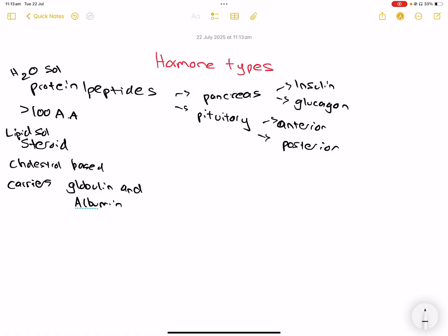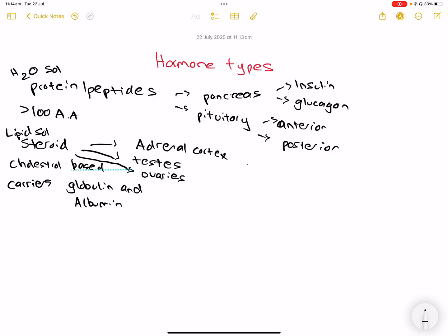Okay, those are the two carriers. The steroid hormones are the ones released from the adrenal cortex. There's also some release from the testes, like testosterone, and from the ovaries, like progesterone and estrogen.